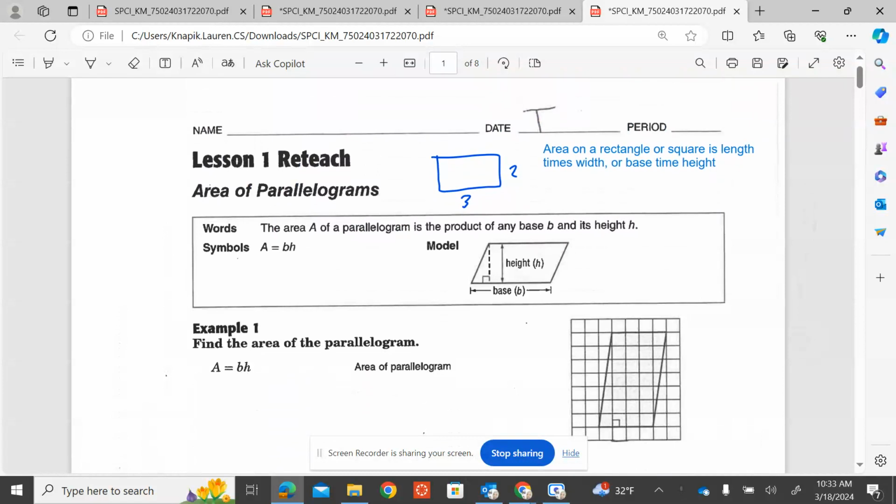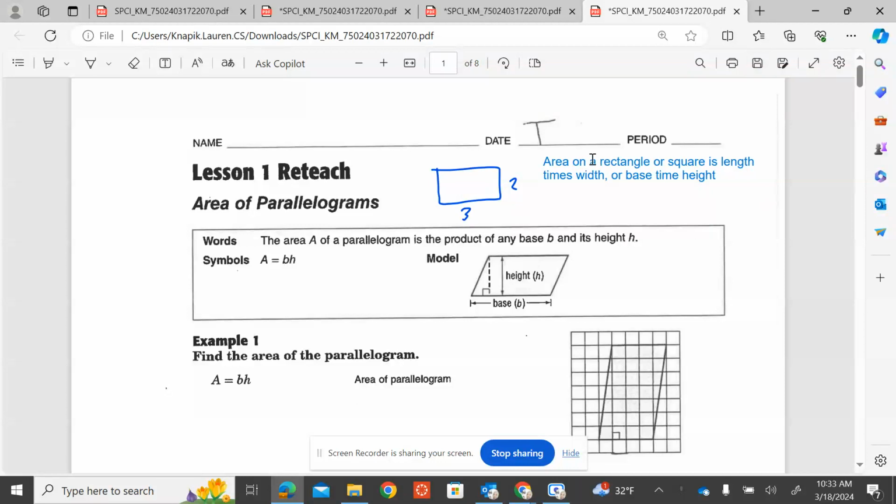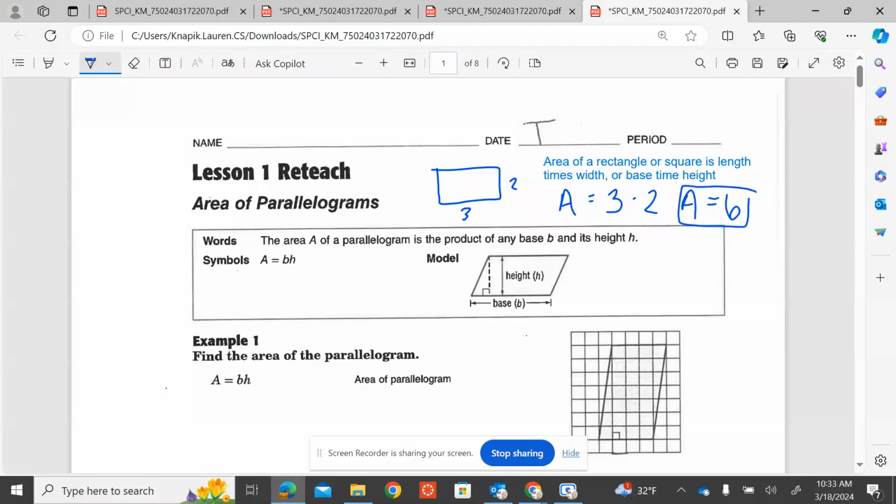To review a little bit, the area of a rectangle or square that we learned years ago is length times width, or base times height. So this little rectangle I drew right here, we have a base of 3, or a width of 3, and a height of 2, or a length of 2. So to find the area of this little rectangle is just going to be length times width. So area equals 3 times 2. Well, that's an easy mental math fact. We know that 3 times 2 is 6. So our area for this rectangle is going to be 6.